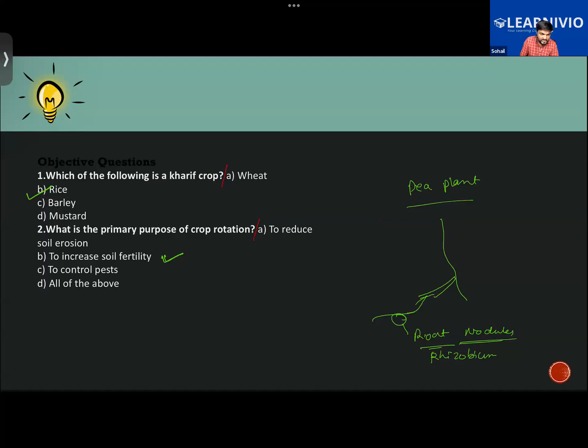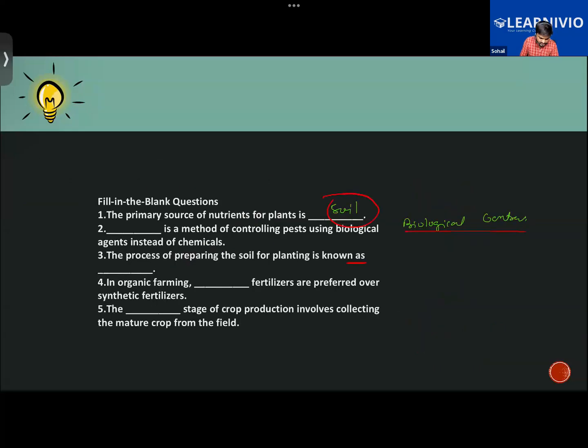So let me just quickly discuss your sheet, Gauri. The first one you have answered rice, and then all of these. No, again same mistake. To increase soil fertility, that's the primary purpose of crop rotation. You have written soil, correct. You have written pesticide. No, pesticide contains chemicals, so how can it be a biological method? It is not using a biological agent.